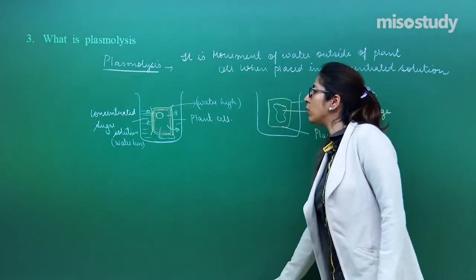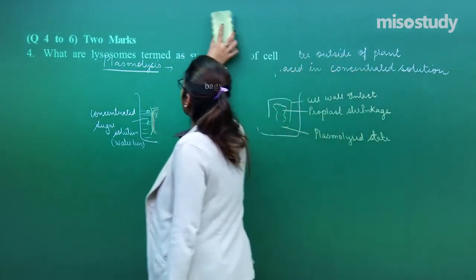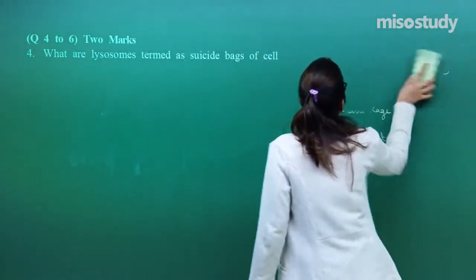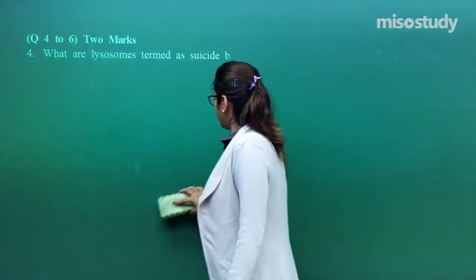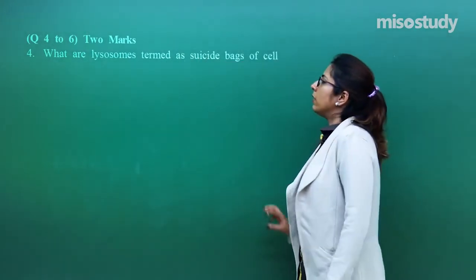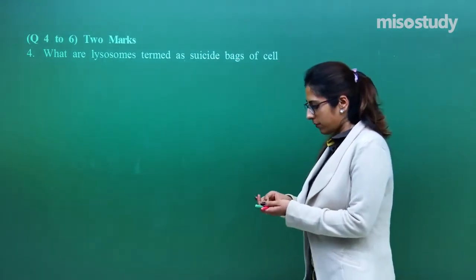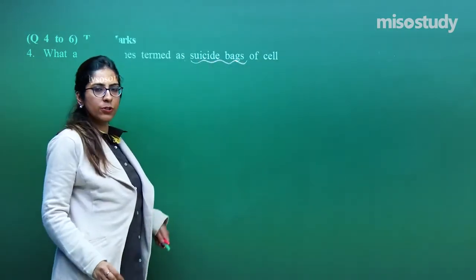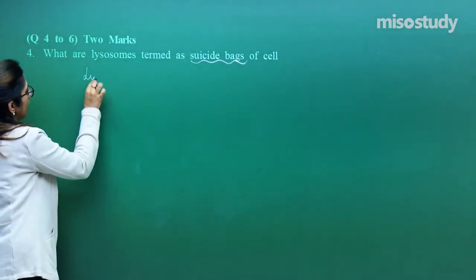So let's move on to the next question, question number 4. The next questions, 4, 5 and 6, are from a separate category. So just have a look. Why are lysosomes termed suicide bags of a cell? Because it is a 2 marks question, you have to explain in a bit of detail. So just have a look.